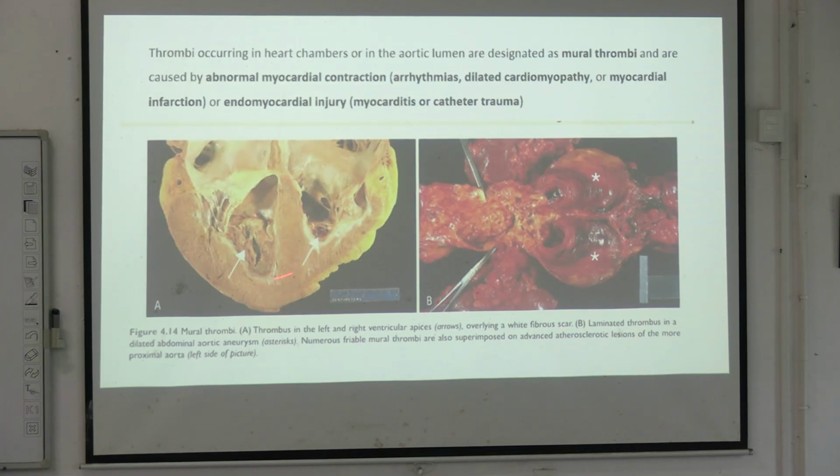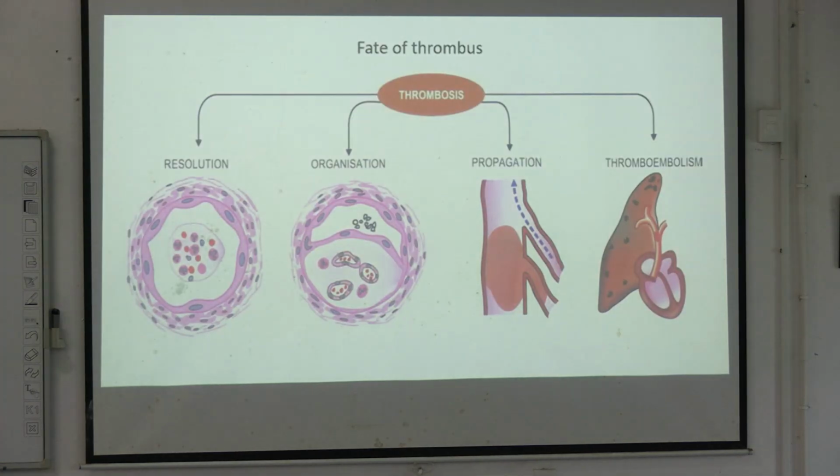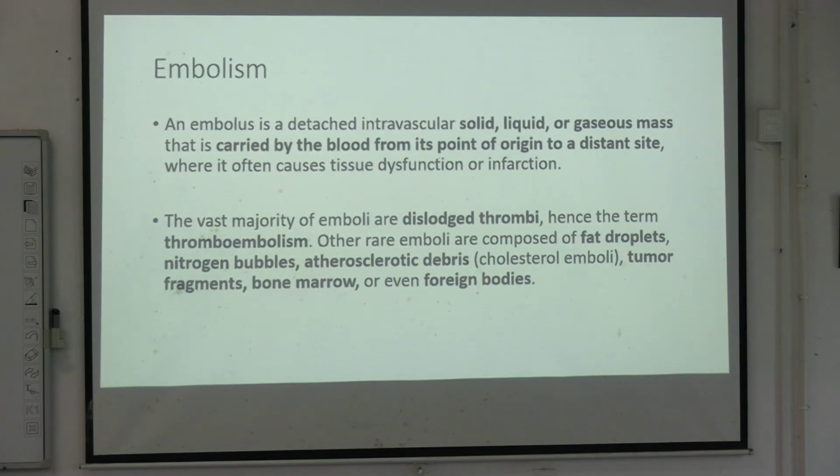So for your understanding, this one is a better picture. Okay, so what are the fates of thrombus? I will not go into detail. So the thrombus can go through certain fates. Four are the main fates, that is resolution, organization, propagation, and thromboembolism. These four are the main fates of thrombus. Now coming to embolism.